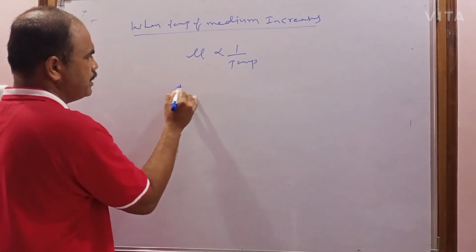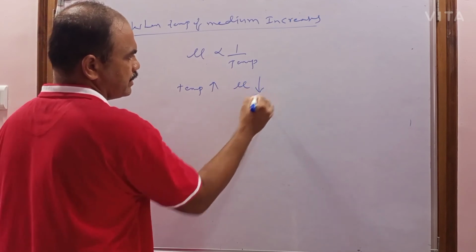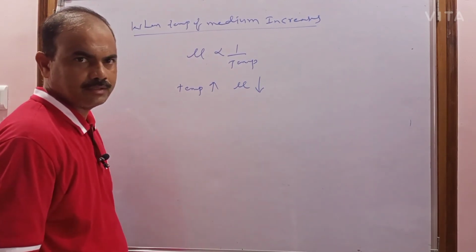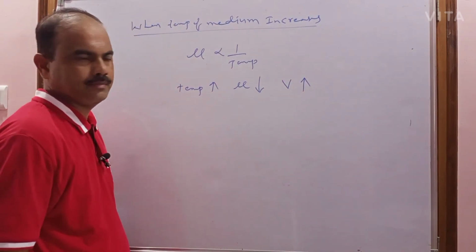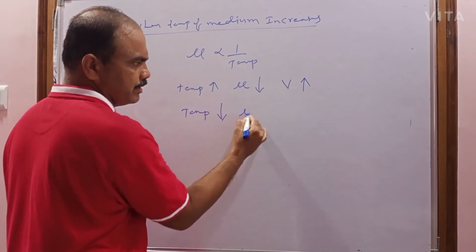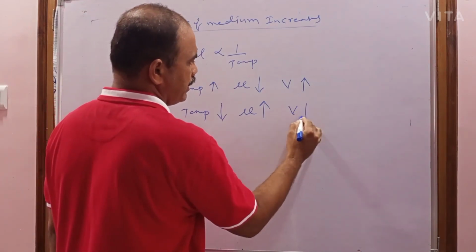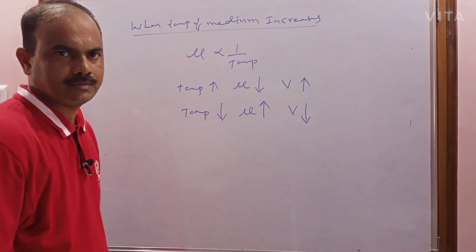So when temperature increases, refractive index decreases and velocity will increase. If the temperature decreases, refractive index of the medium increases, velocity of light decreases.